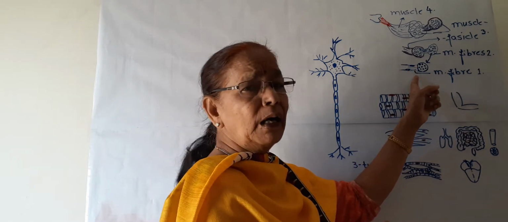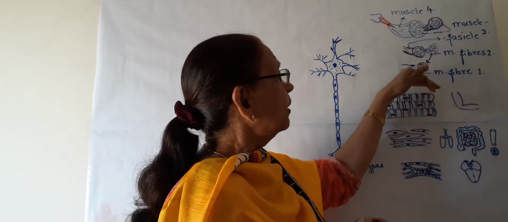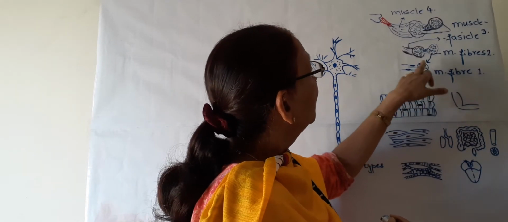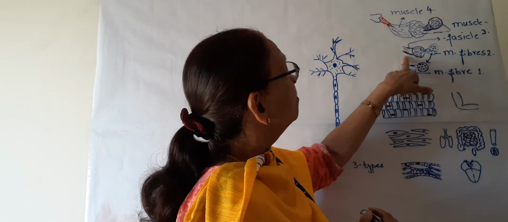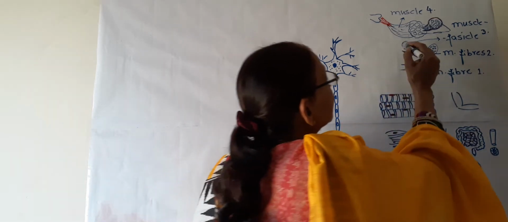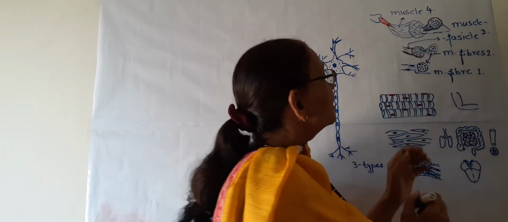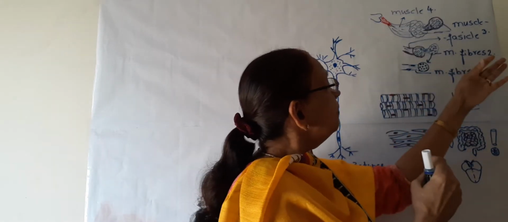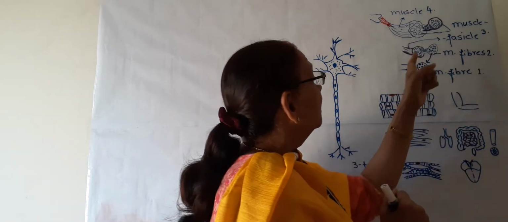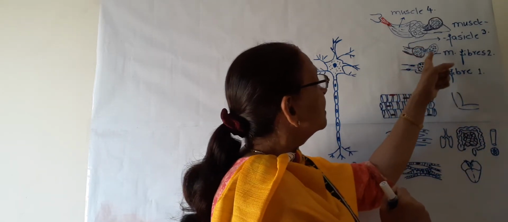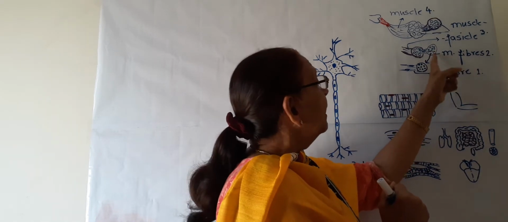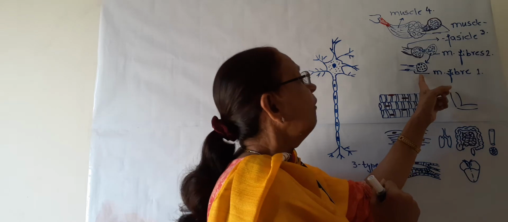This muscle fiber is present in a muscle fascicle. This red structure is the muscle fascicle, and these are the bundles of muscle fibers, and this is one muscle fiber.